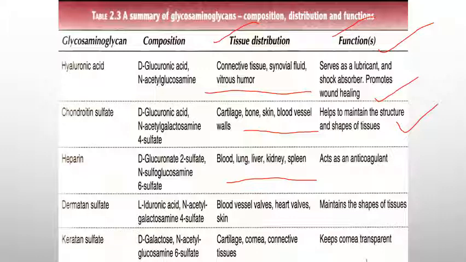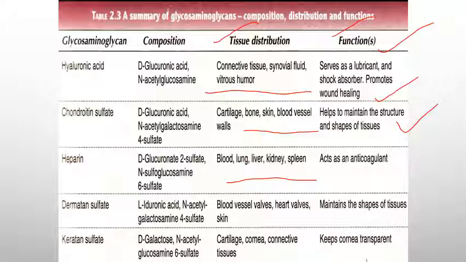Because it binds with factors 10 and 11, and it inhibits coagulation by binding the protease inhibitor plasma antithrombin. It also binds to the lipoprotein lipase present in the capillary walls, causing the release of the enzyme into circulation. It is also produced by mast cells, and in liver, lung, skin, etc. So this is all about heparin.